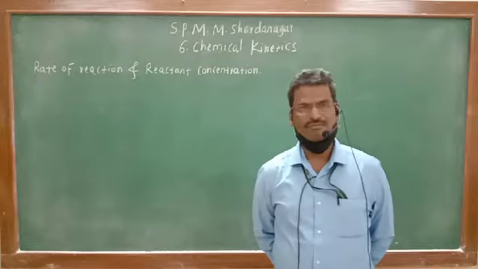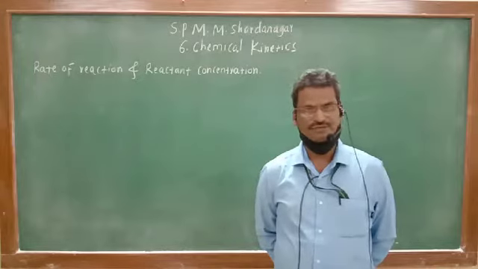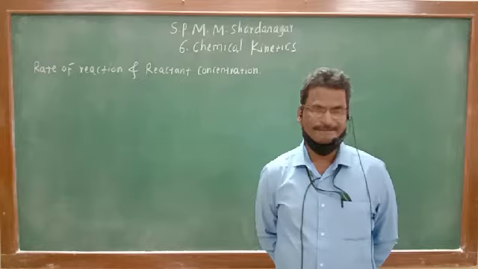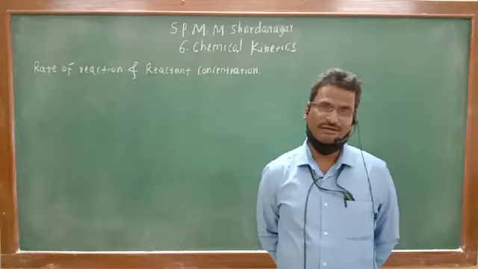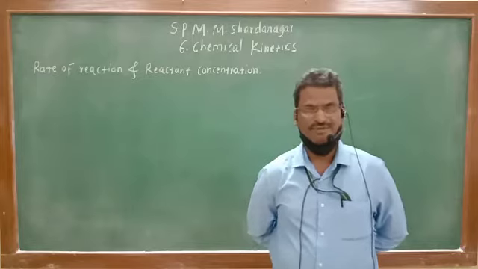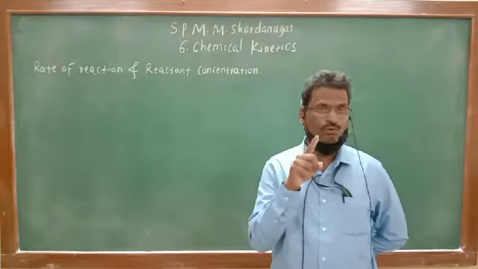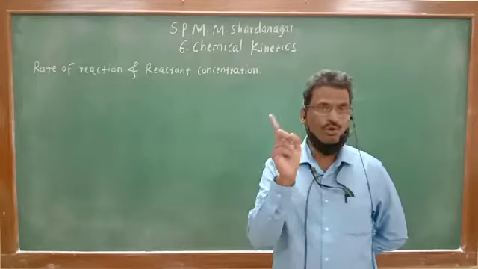If the concentration of product is considered, it is found to be increased. Concentration of the reactant decreases because there is a certain rate of reaction. Concentration of product increases because there is a certain rate of reaction. If the rate of reaction is zero, no reaction will take place. That is what we have seen in the first lecture.